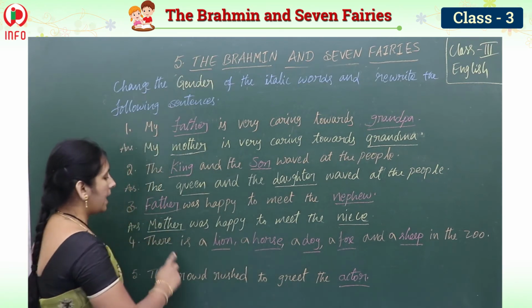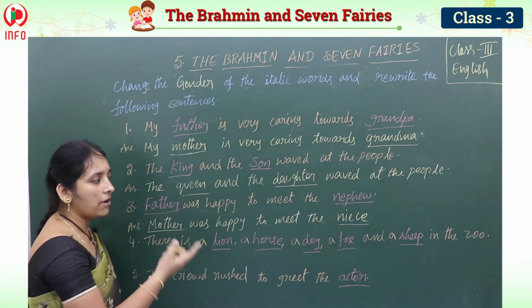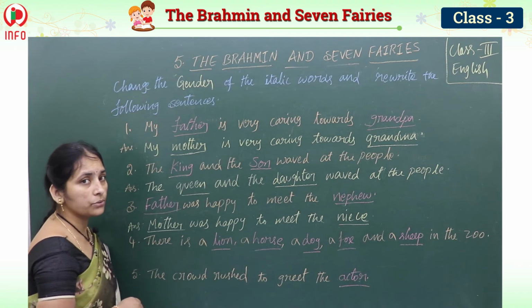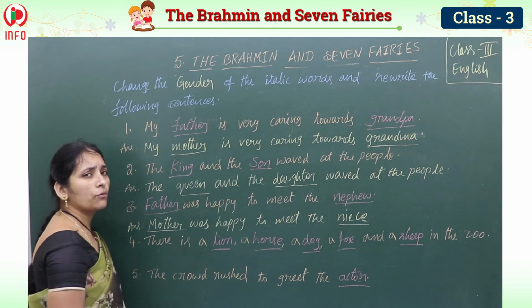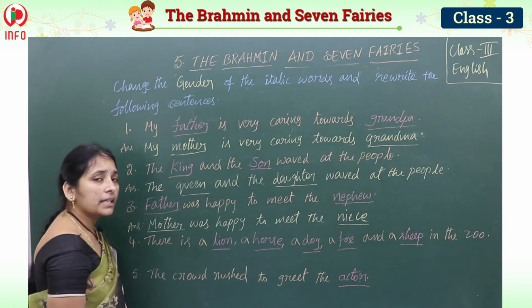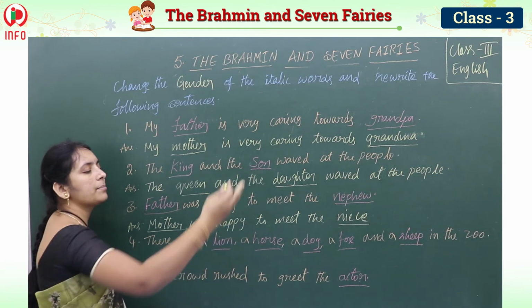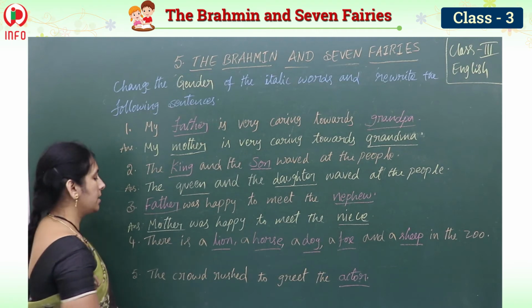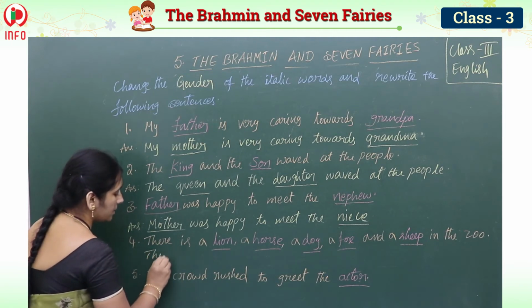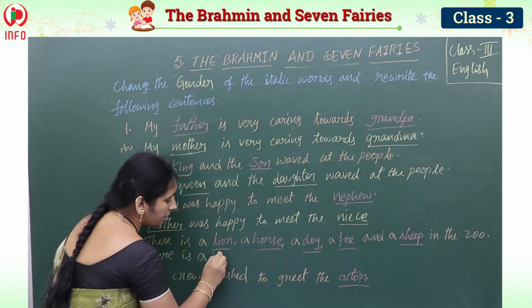Okay, children. And there is a lion, a horse, a dog, a fox and a sheep in the zoo. So for these we should write the other gender. For all we call it lion only, but is it feminine gender or masculine gender? Here all are masculine gender they have given. So how to write feminine gender? See that one. For a lion, the feminine gender is lioness.